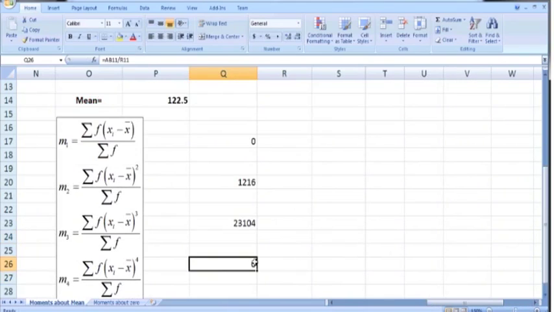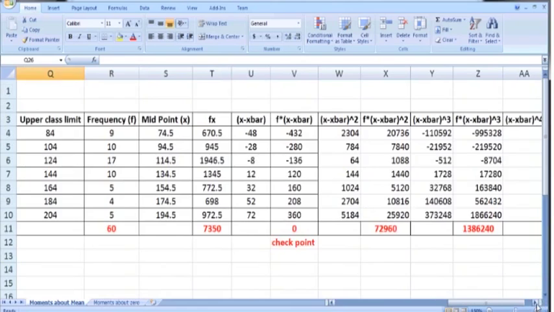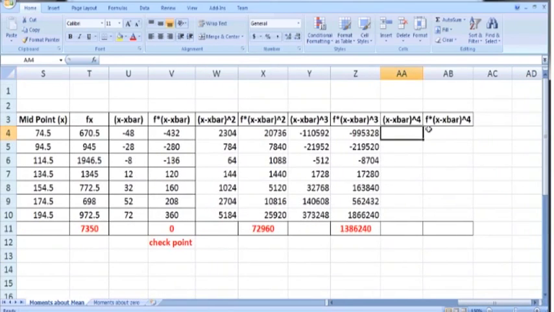So now in order to calculate the fourth moment, we need to calculate the fourth power of the deviations, and then we have to multiply the deviations with f, and then we have to take the sum, and in the end we have to divide this sum of f times (x minus x bar) raised to power 4 with summation f. For this purpose I have constructed one more column, (x minus x bar) raised to power 4.